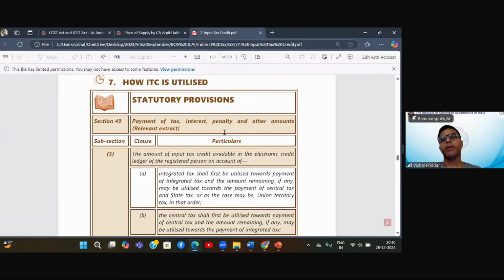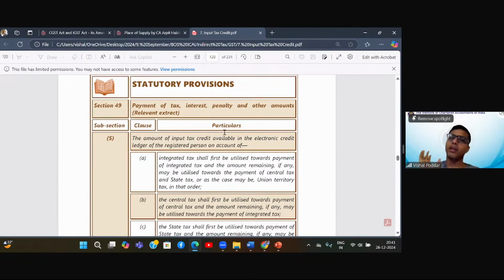Now we come to another part in the ITC chapter, as to how ITC will be utilized. When we started this chapter, somebody asked me, sir, whether utilization and availment is the same? At that time, we were studying section 16, and I had clarified that 16 only deals with availment, that is, getting the ITC. After you have got the ITC, how will the ITC be utilized? Now I'll change the word: where it will be utilized, and how IGST ITC, how CGST ITC, how SGST ITC has to be utilized. That is what is given here.